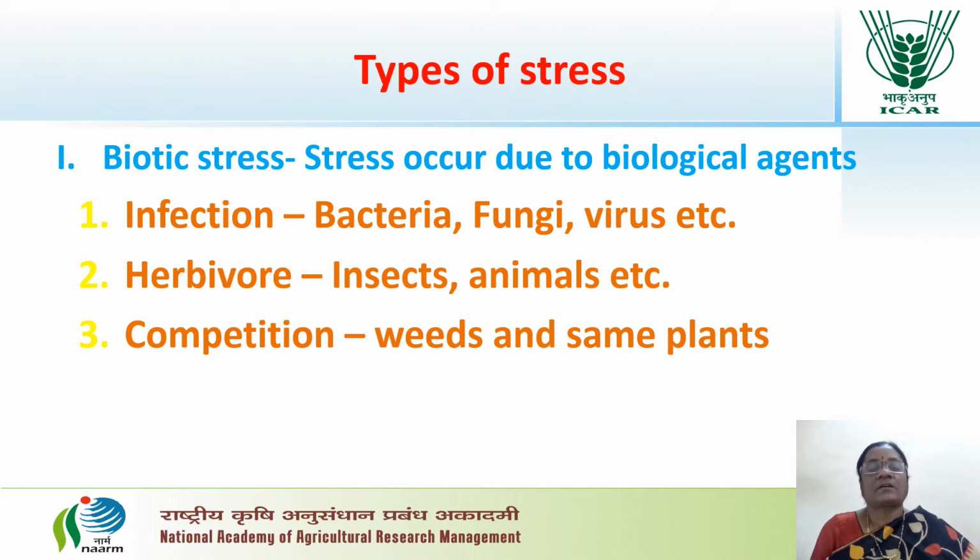The stress occurring due to various biological agents. The biological agents may be infection by bacteria, fungi or virus, herbivores like insects and animals, or competition among the plants or weeds.